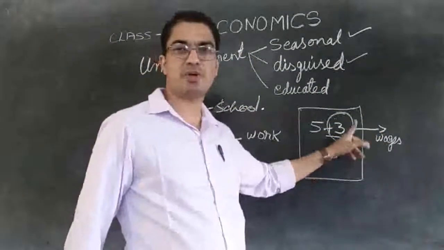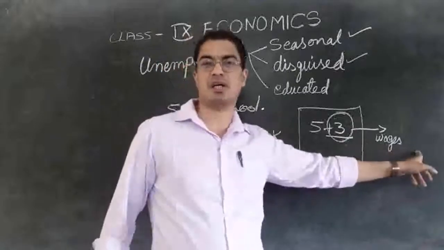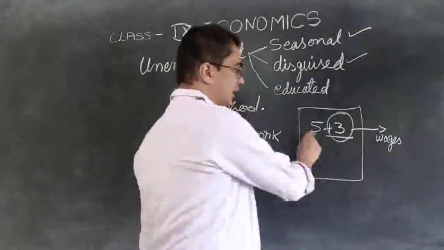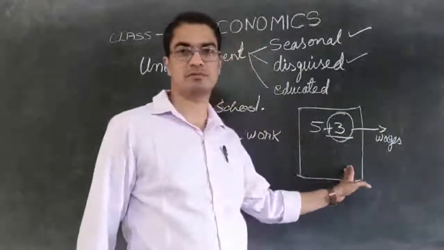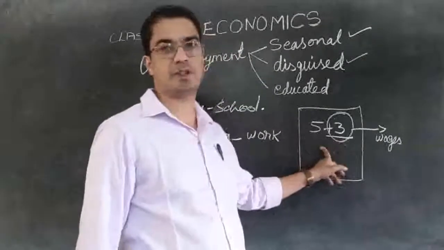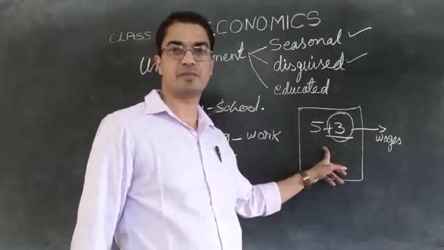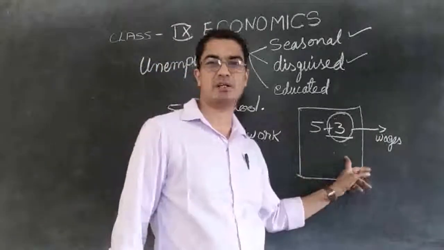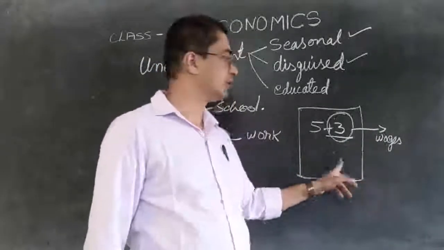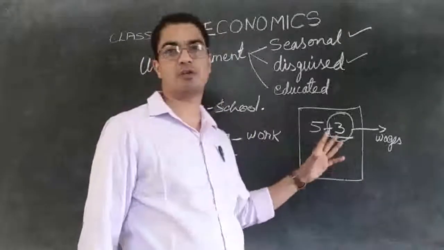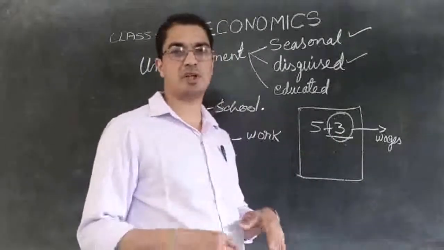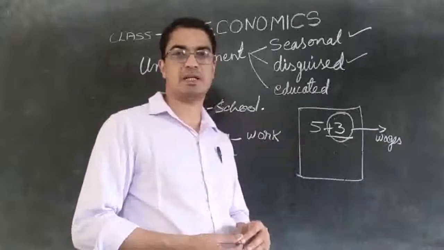If these 3 people go out and work in other fields, will their cultivation suffer? Then only 5 people will be left here. Can they complete the farming with 5 people? Yes, they can easily complete the farming with 5 people. So all these 5 people will have full-time work. They will be working to the full of their potential.